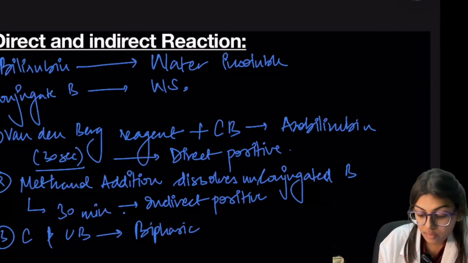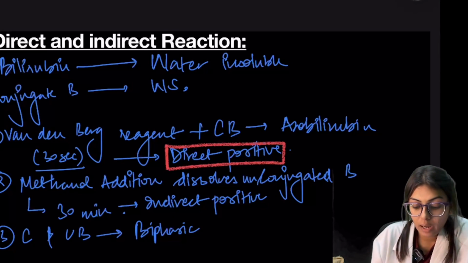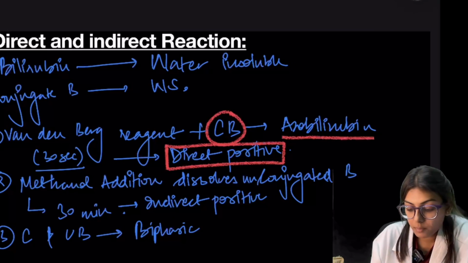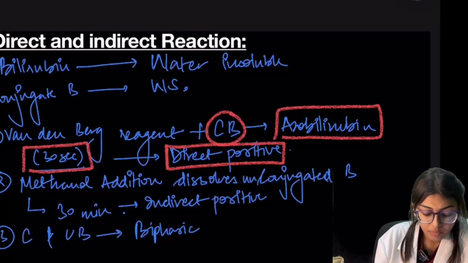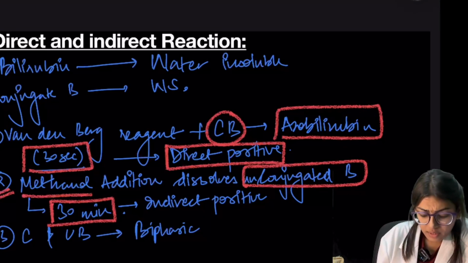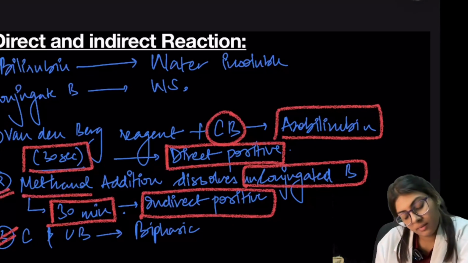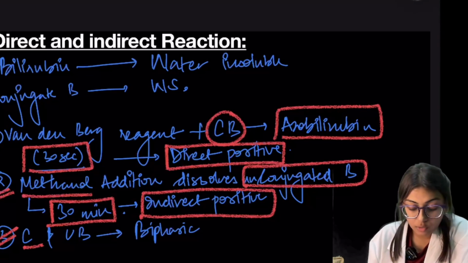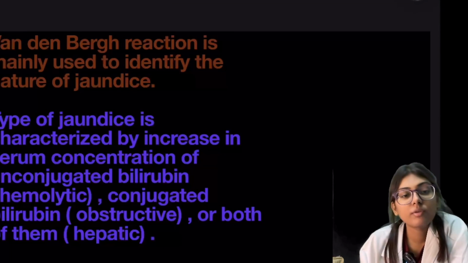So first is direct positive, in which the Van den Bergh reagent reacts with conjugated bilirubin and forms a purple colored compound known as azobilirubin in 30 seconds. Second, on addition of methanol, it dissolves the unconjugated bilirubin in 30 minutes and gives an indirect positive test. Third, if both conjugated and unconjugated bilirubin are present in the serum, it will give the biphasic reaction. So mainly, what is the use of the Van den Bergh reaction?